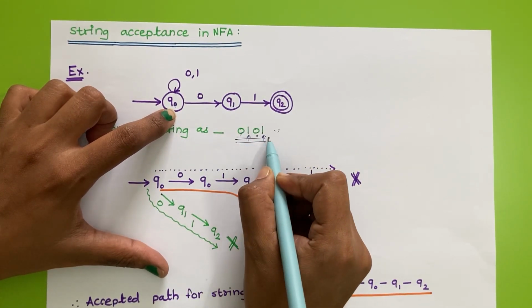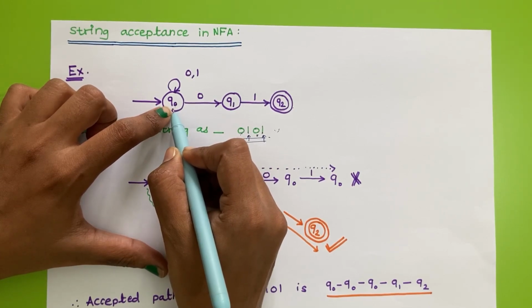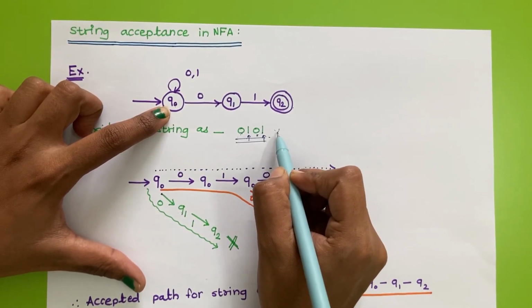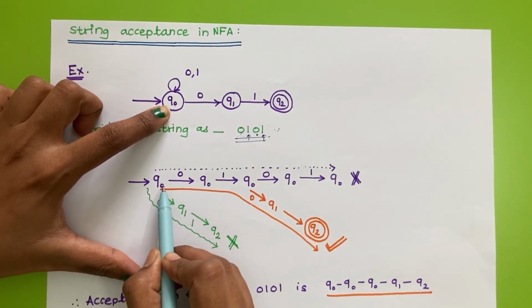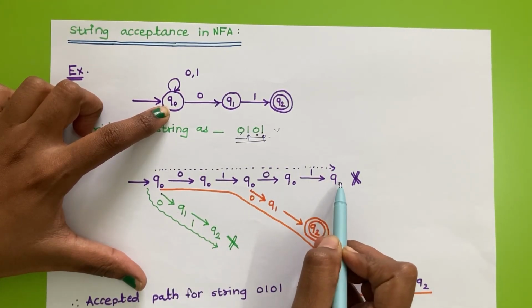Now our string is over, but we are at state Q0 and Q0 is not a final state. That's why this string will not be accepted by this path: Q0, Q0, Q0, Q0, Q0.